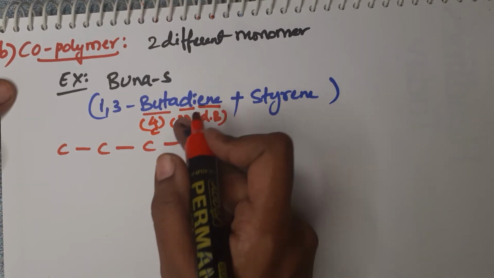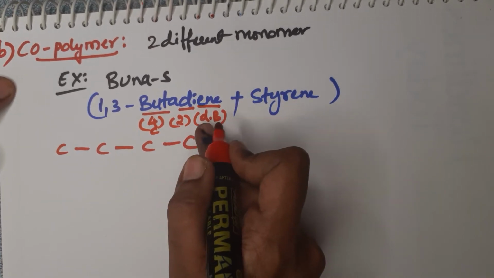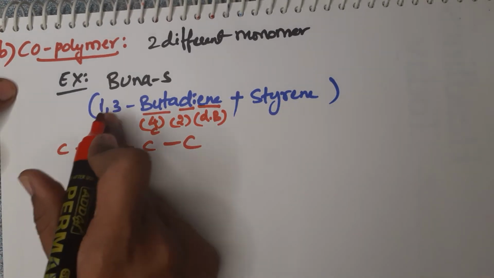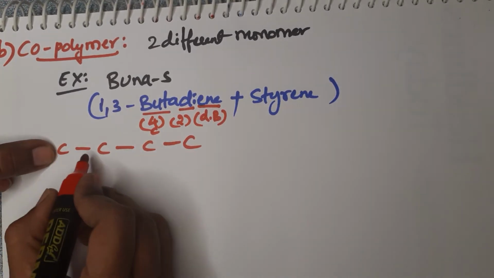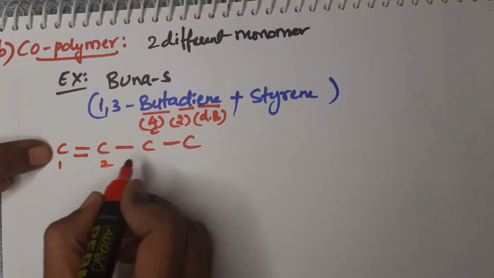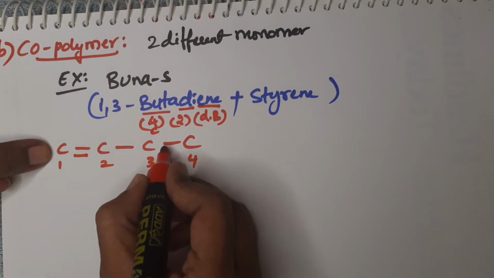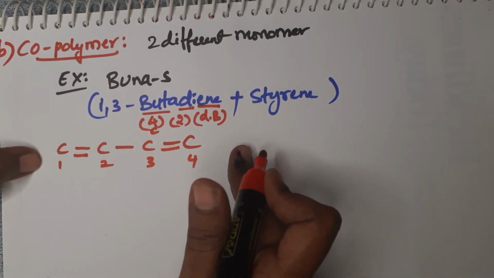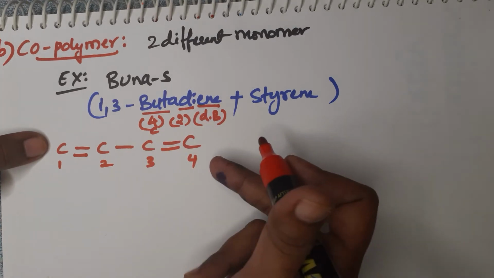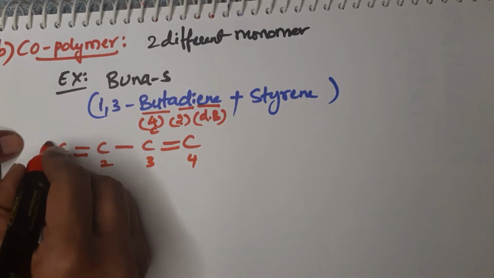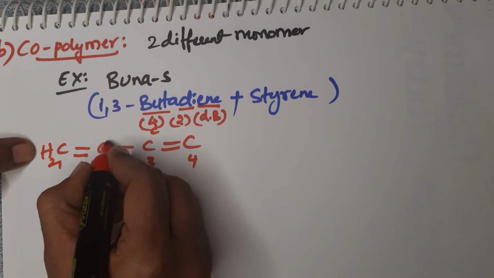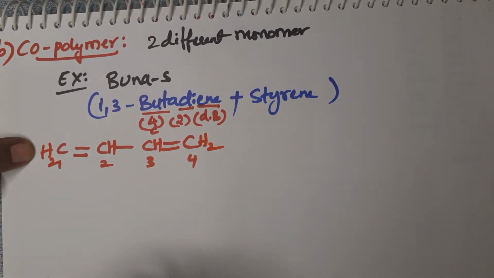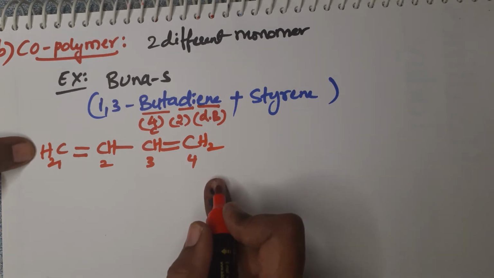These two double bonds are present at which positions? 1st position and 3rd position. So this is the first carbon, and 1, 2, 3, 4. At the 3rd position also we have one double bond. So this is the structure of 1,3 butadiene. Just satisfy the carbon valency with hydrogens. Here CH2, here only hydrogen, and here also only hydrogen, here CH2. This is the structure of 1,3 butadiene.